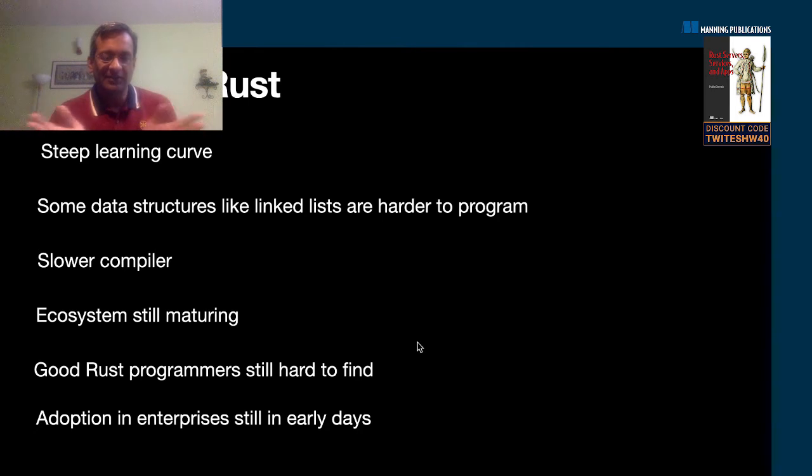There are standard things you do in web development. You want an ecosystem that can help you do all these things without writing it from scratch. Now, the ecosystem of Rust has evolved over the last couple of years, at least from a web development perspective, but there's still more to go. You can't compare it with, let's say, Node.js yet, because the language is new.